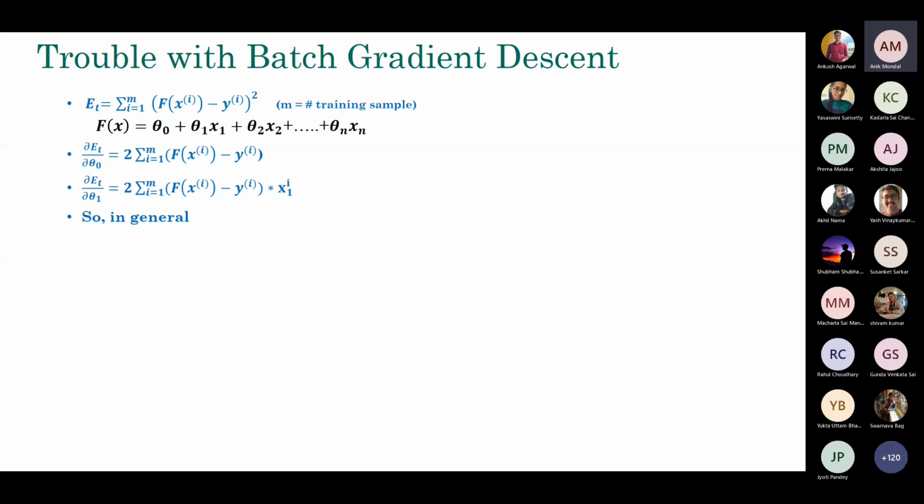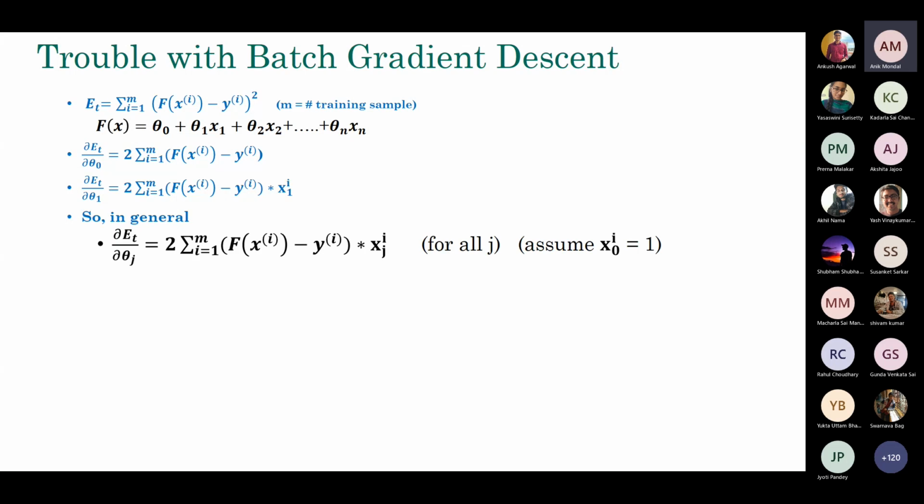Then, in general, if you want to apply this on all these parameters, so if I want to figure out the general rule, ∂E/∂θj, for any parameter, I can get an expression like this. This is the expression I have to use in order to apply the gradient descent based algorithm.